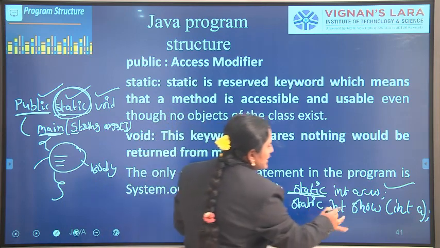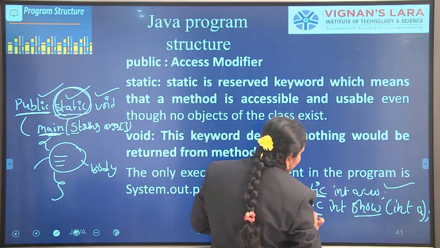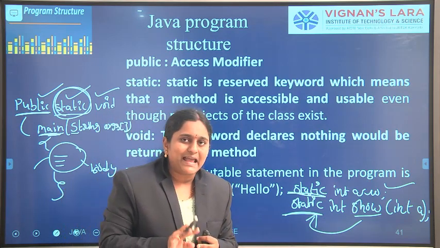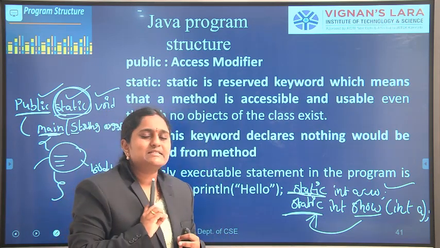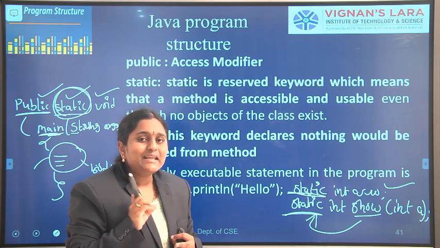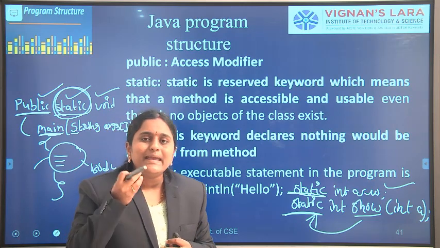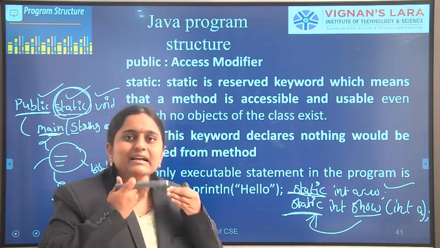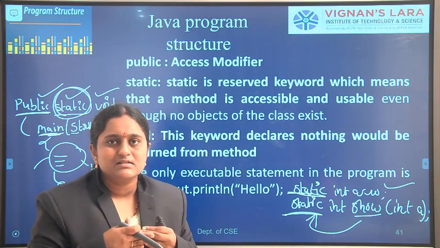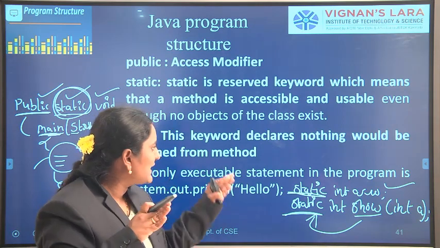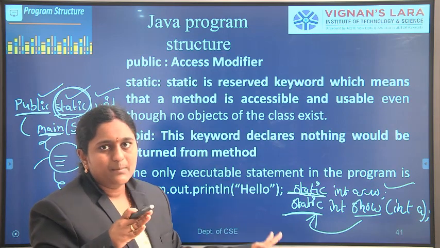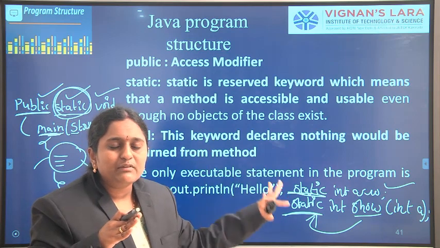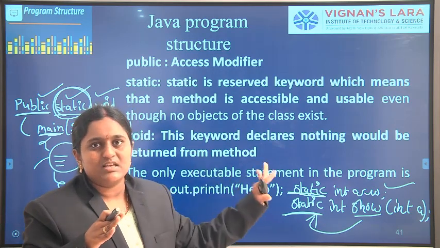Next one, show is a method. It is a static method. Why can we say show is a static method? Any method can be defined as static, so simply we can say it is a static method. Static variables and static methods could be executed without the help of any object. We can directly access static variables and static methods without the help of any objects.